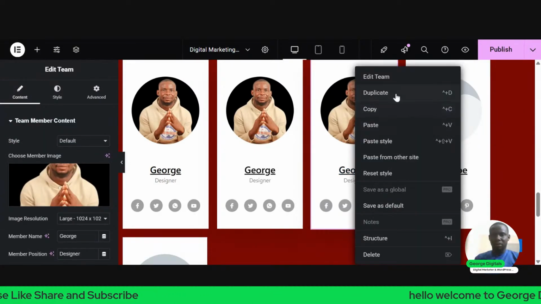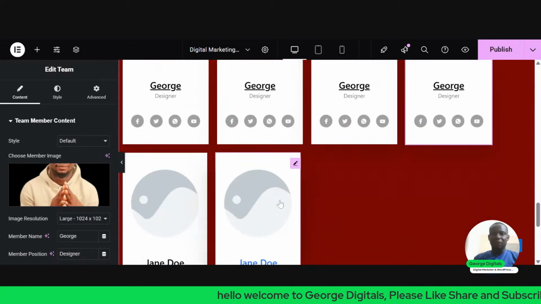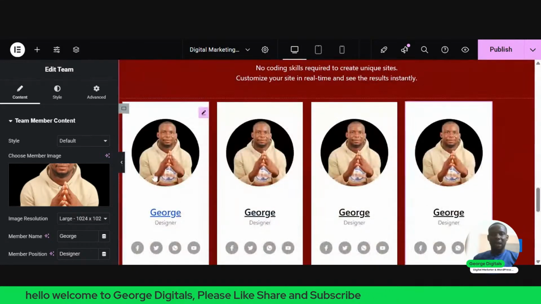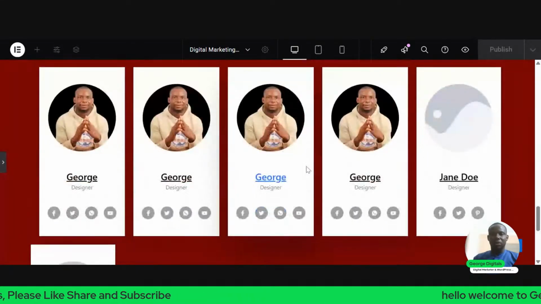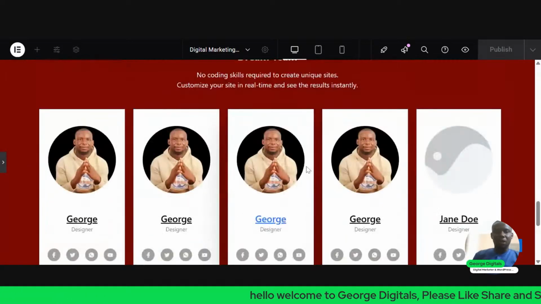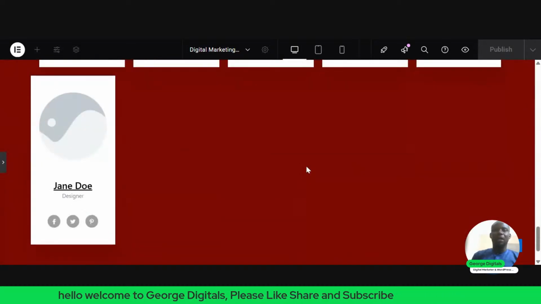So duplicate. Change the images and the name just like I've shown here. So let's just leave these other ones. So we are done with this, our theme section. So this is our theme section. We are done with that. So since we are done with that, the next thing we need to do is to add another section, and then we are done with everything.